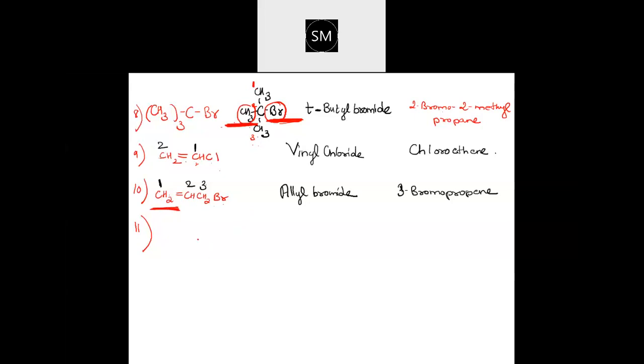You need a few more examples. Yeah, I'll be giving you a few more compounds and we will work them out. Some are there in your notes, that also I will take, because in case they ask in the exam, you should know how to name these. This you try, 11th one. 12th one is CHCl3. Try giving these names.